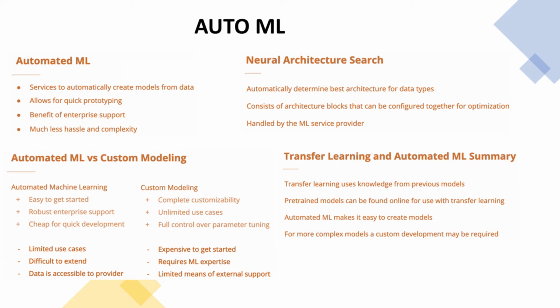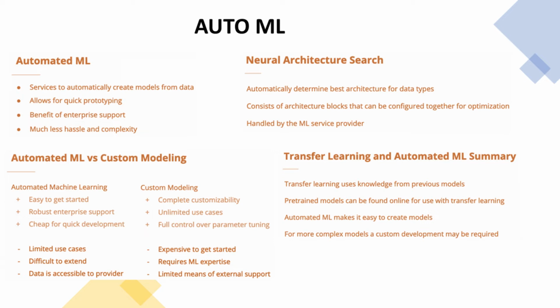So that's the end of this section. We saw how transfer learning can be used to leverage knowledge from other models to speed up the creation of new ones by copying a portion of the first model and tuning it for a specific need. People often post pre-trained models online, which have been trained on thousands or millions of data points and often serve as a great starting point for model development.